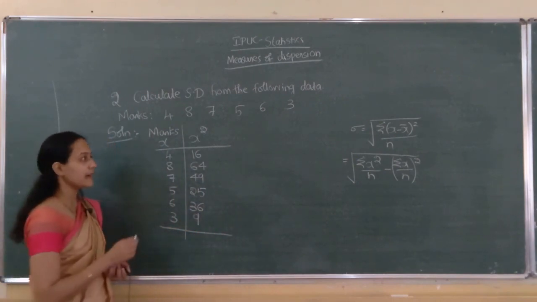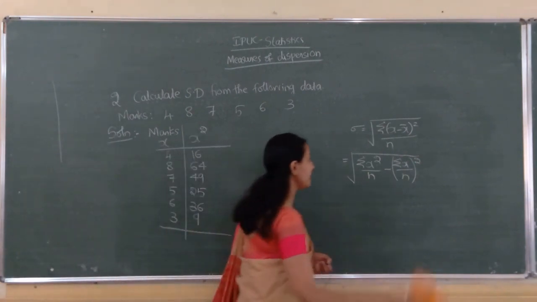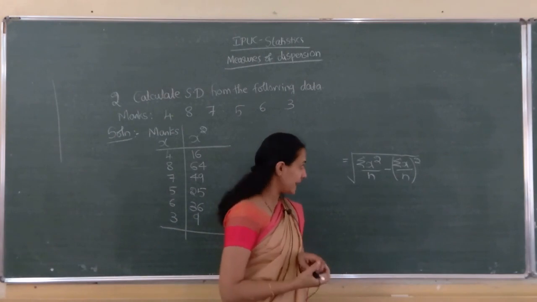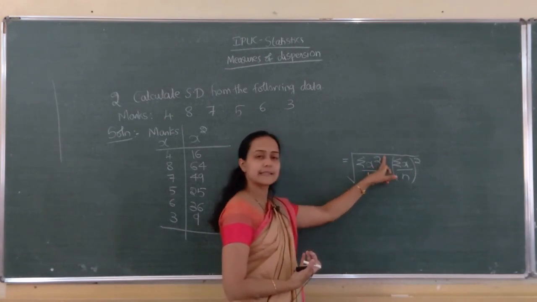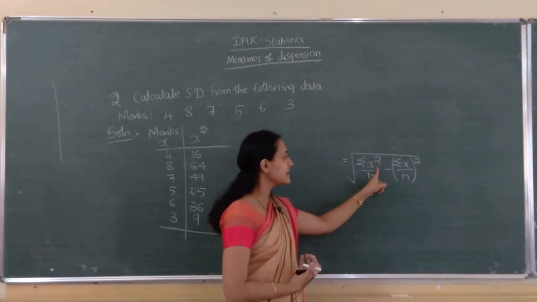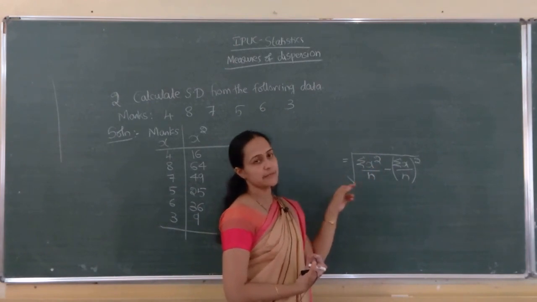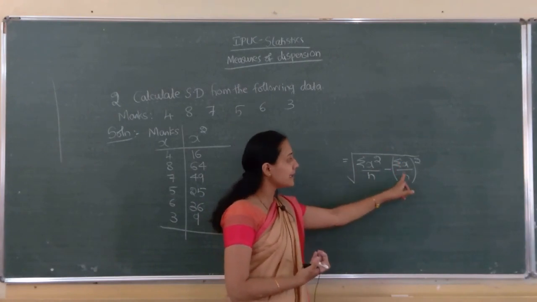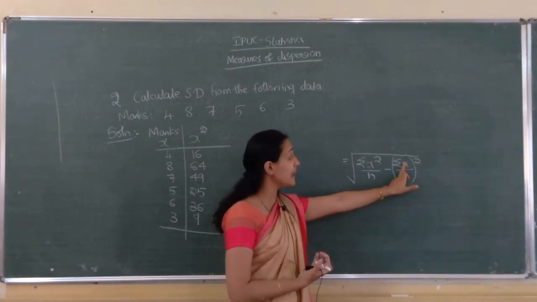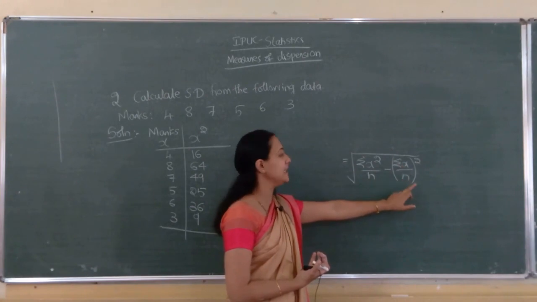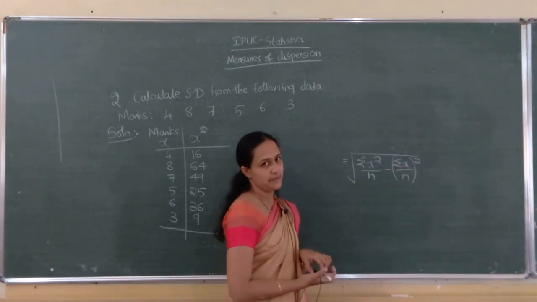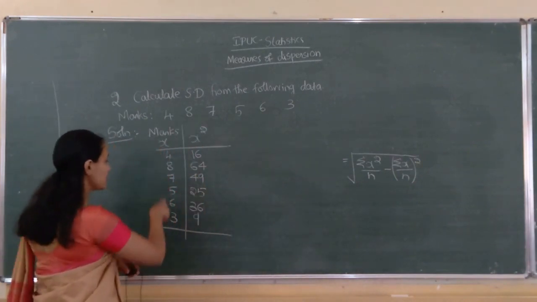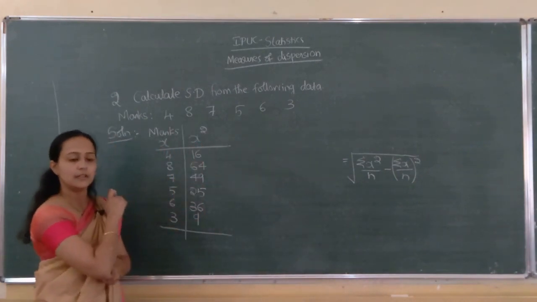Sigma x square, we need both totals. Remember we are using the second formula. For that formula, what do we require? Sigma x square means the total of the x square column. Then sigma x by n the whole square means the total of x we have to find. N denotes the number of observations. So both totals we have to find. Sigma x is required, this total is required, and this total also.